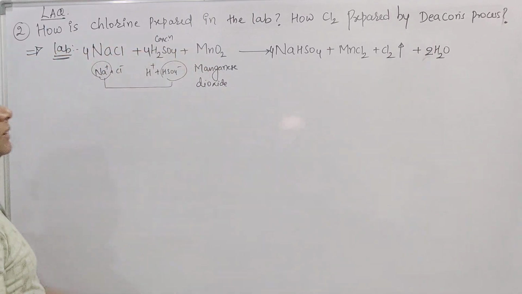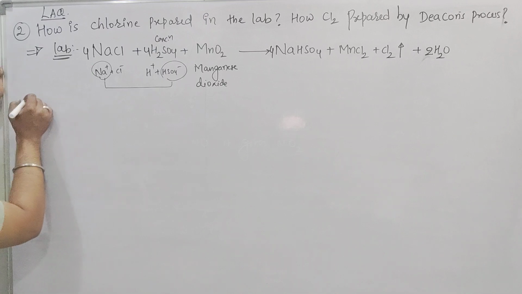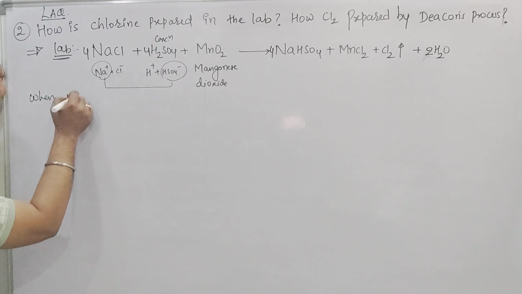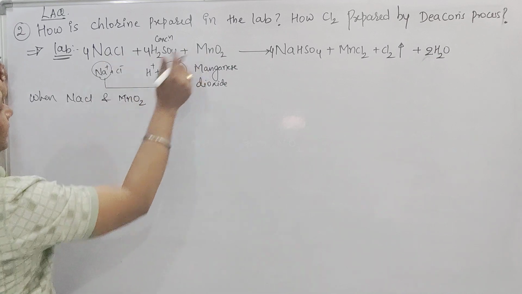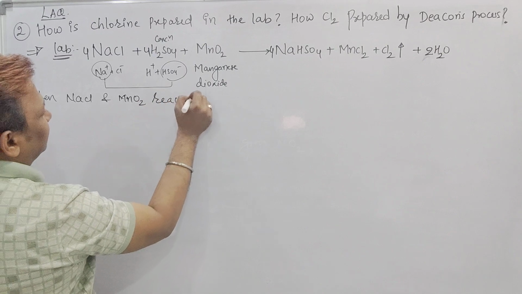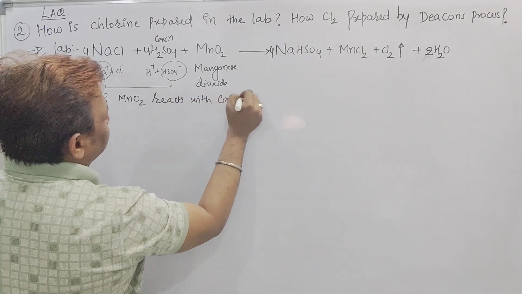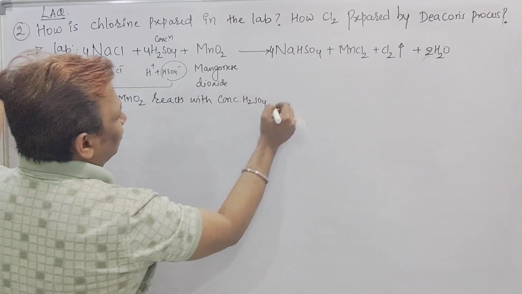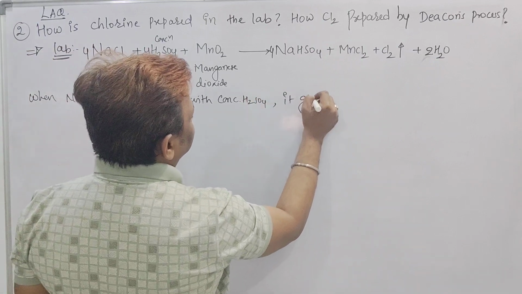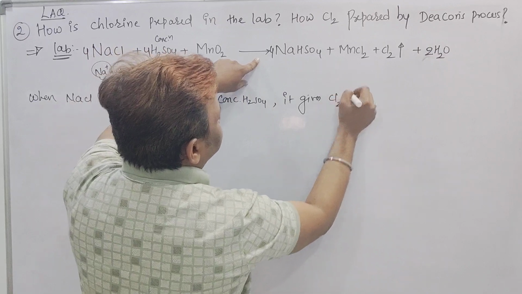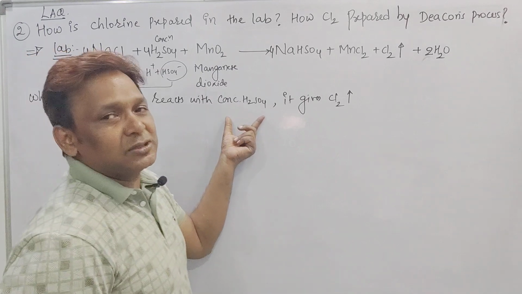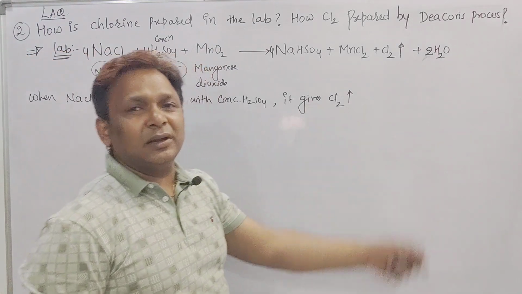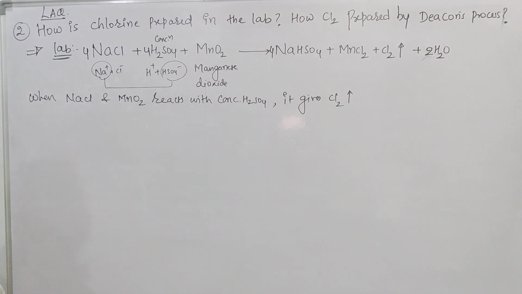If you want to write the statement, you have to write it in this way. When NaCl and MnO2 react with concentrated H2SO4, it gives Cl2 gas. So when NaCl and MnO2 react with concentrated H2SO4, what does it give? It gives chlorine gas. It is a method of preparation of chlorine. By which method? By the lab method.